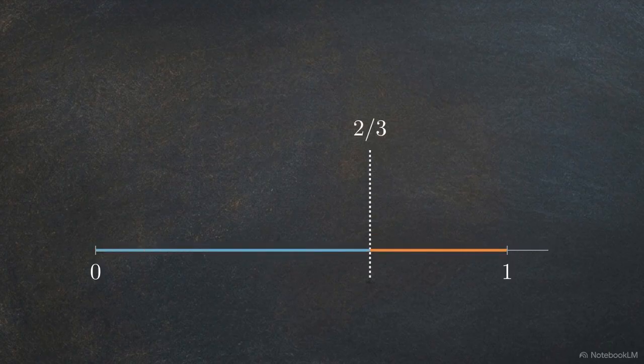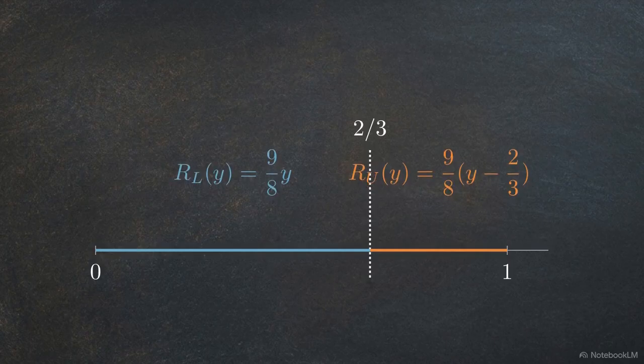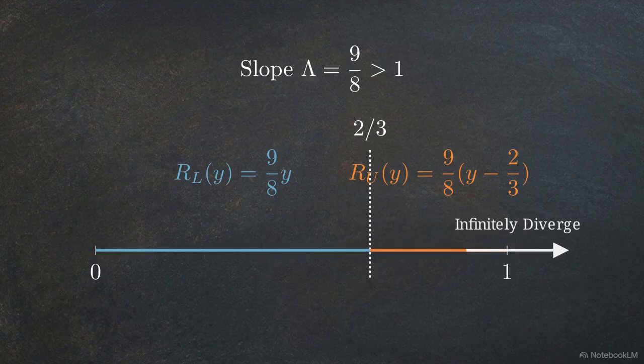This diagram shows the one-dimensional state space on the interval 0 to 1, separated by a boundary at 2/3. We map this space using two affine formulas, RL of y for the lower branch and RU of y for the upper. Both share an expanding absolute slope of 9/8. Because this uniform slope is strictly greater than 1, all trajectories undergo geometric expansion. Left unchecked, they would infinitely diverge.